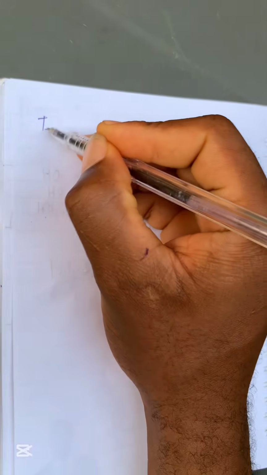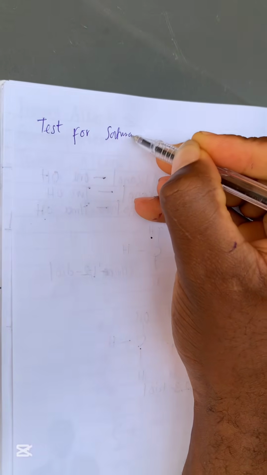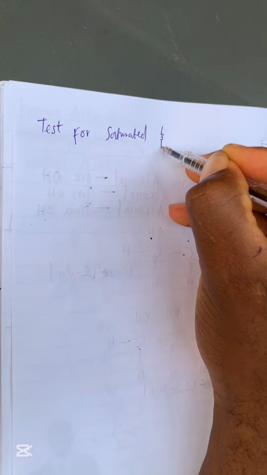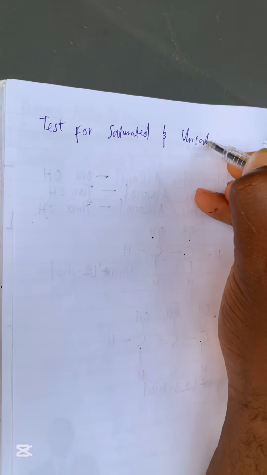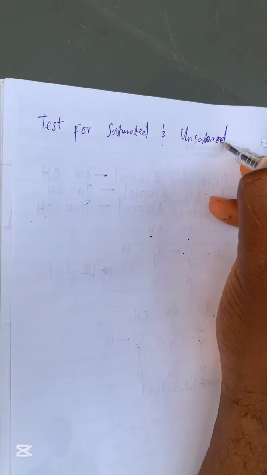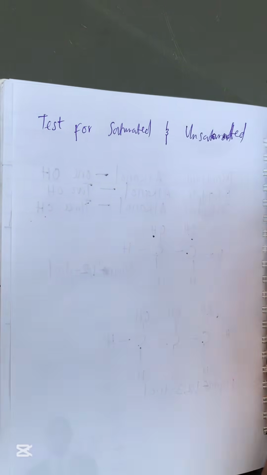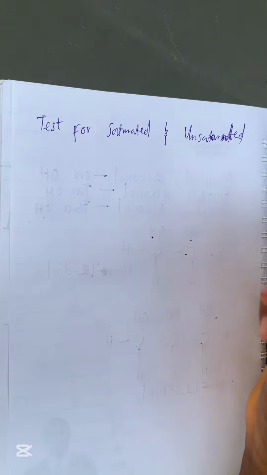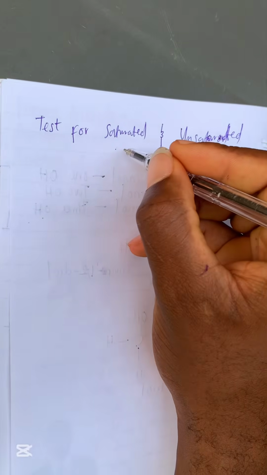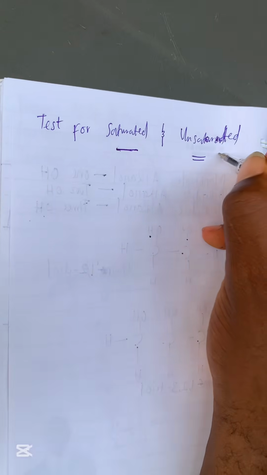And that is the test for saturated and unsaturated organic compounds. I told you that saturated organic compounds are ones that have just single bonds, while unsaturated ones have double bonds or triple bonds.